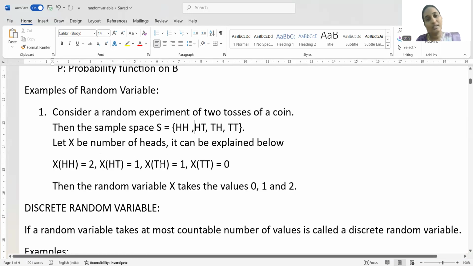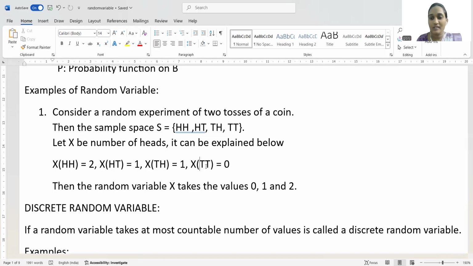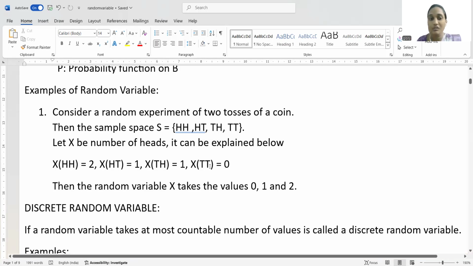In the third outcome, TH, the number of heads is also 1, so X again takes the value 1. But in the last outcome, TT, there is no head, so X takes the value 0.